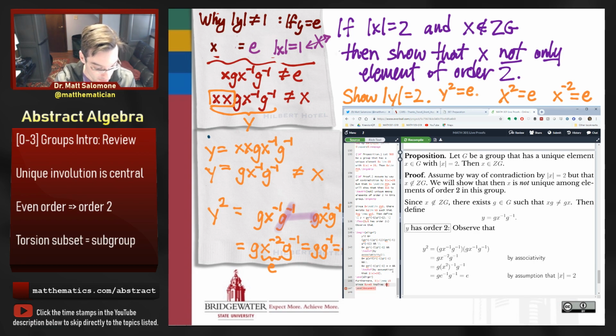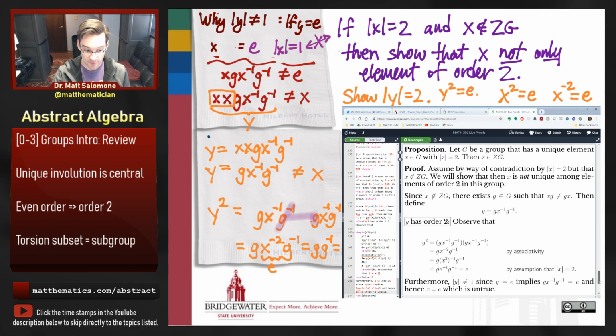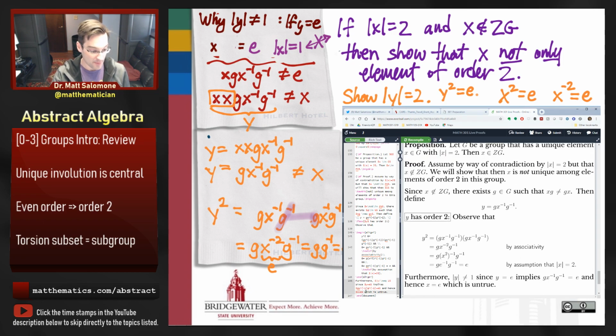So g x inverse g inverse equals the identity, and hence x is equal to the identity, which is untrue. So this piece of the proof, proving that y has order 2, is now all set. I'll add in a little diamond here to indicate that this subclaim has now been demonstrated. So now we know that y has order 2.